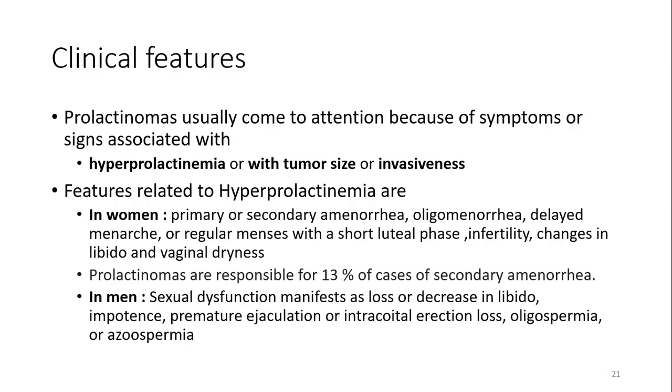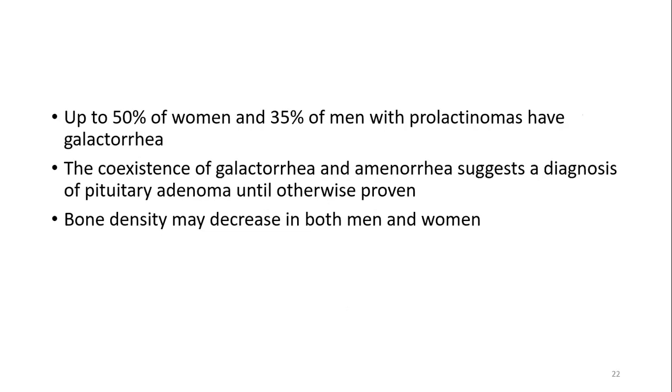So prolactinomas are responsible for up to 30% of cases of secondary amenorrhea. So in the case of secondary amenorrhea, and primary as well, one of the considerations or differentials is hyperprolactinemia, and the cause of hyperprolactinemia mostly is the prolactin secreting pituitary adenoma. In men, sexual dysfunction manifests as loss or decrease in libido, impotence, premature ejaculation, or intracoital erection loss, oligospermia or azoospermia, which is associated with decreased fertility.